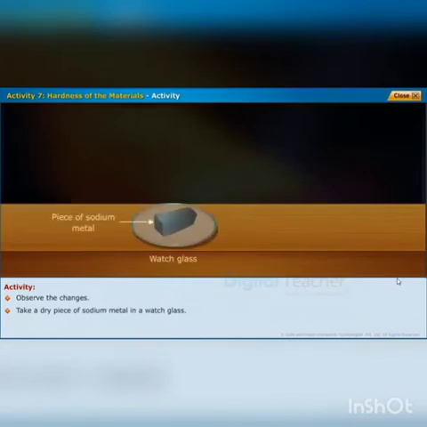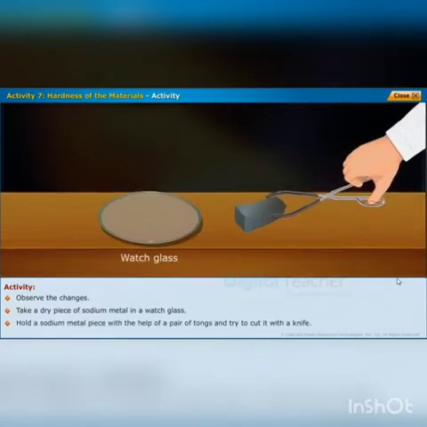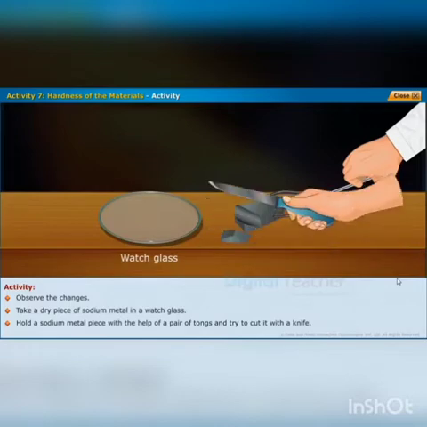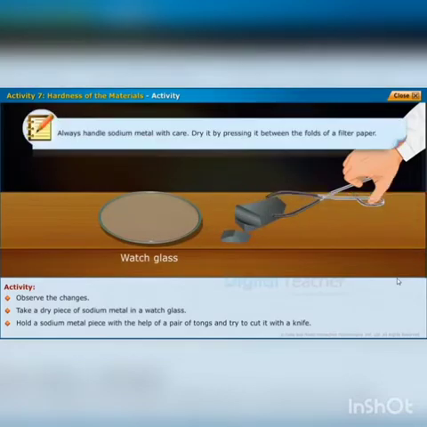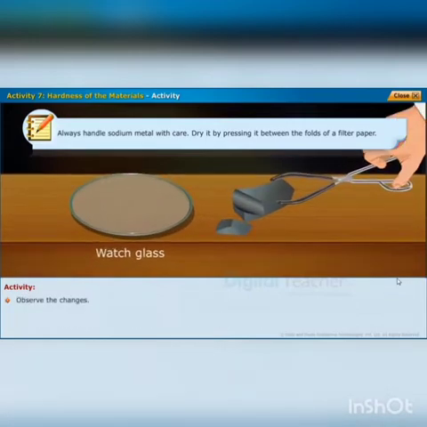Take a dry piece of sodium metal in a watch glass. Hold a sodium metal piece with the help of a pair of tongs and try to cut it with a knife. Always handle the sodium metal with care. Dry it by pressing it between the folds of a filter paper. Next, observe the changes.